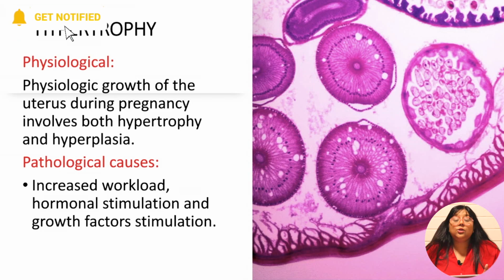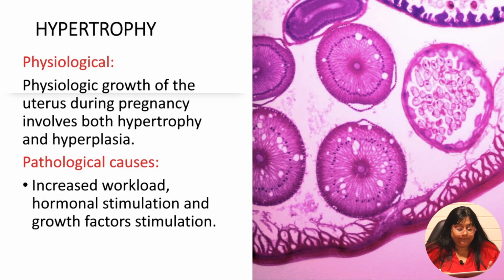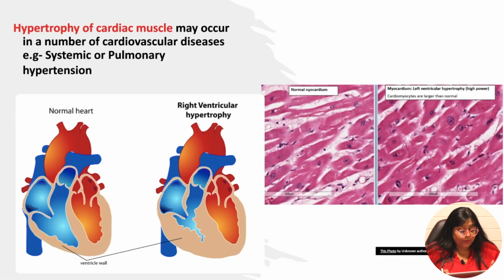And the pathological cause of hypertrophy, I will explain to you. This pathological cause of hypertrophy is because of increased workload, hormonal stimulation and growth factor stimulation. For example, hypertrophy of the cardiac muscle. In what conditions can you see the hypertrophy of the cardiac muscle? A very simple example is in conditions of pulmonary hypertension or systemic hypertension.